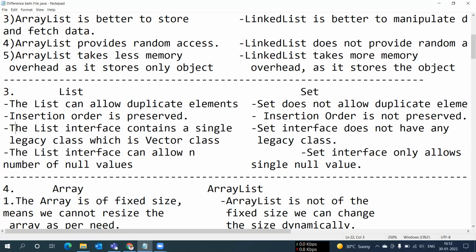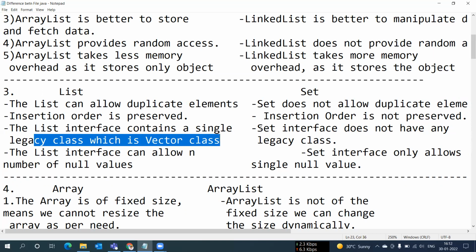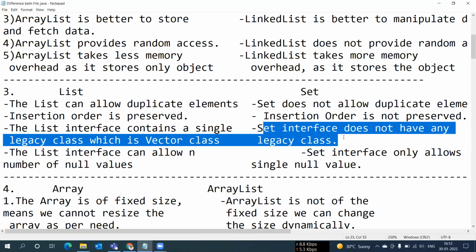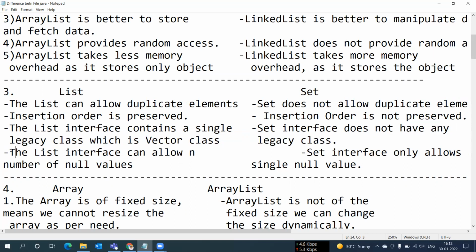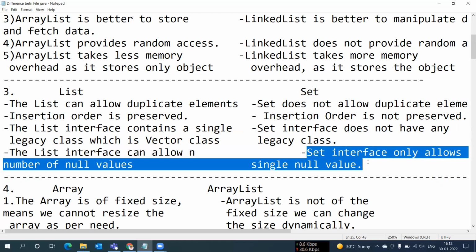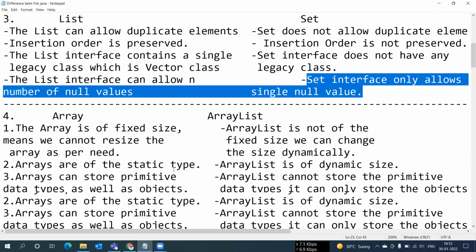The List interface contains a single legacy class, which is the Vector class, and the Set interface does not have any legacy class. And the last one: the List interface can allow any number of null values, and the Set interface allows only a single null value.